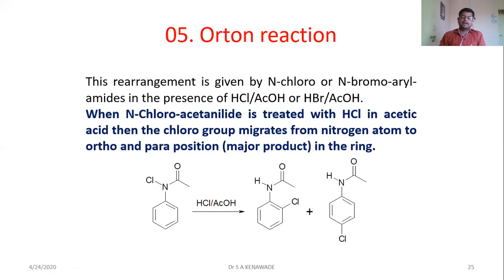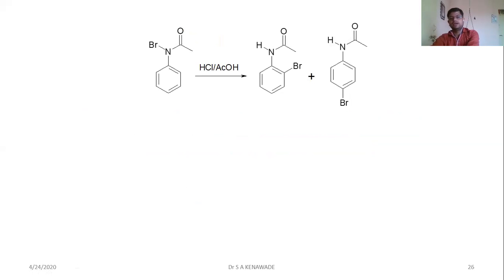But the difference is that the para isomer is the major product. Again, this is an example of the bromo derivative.